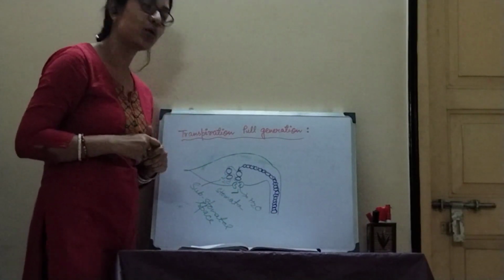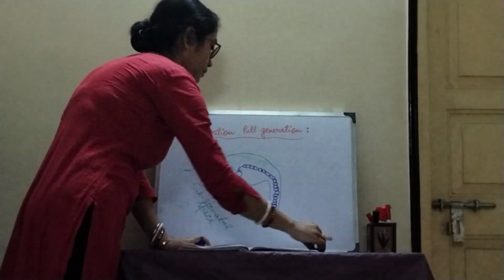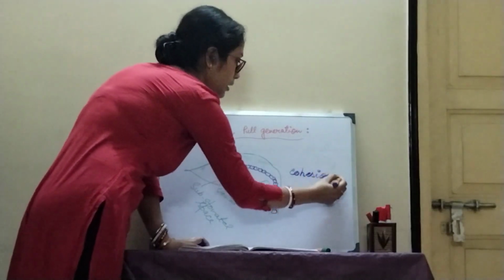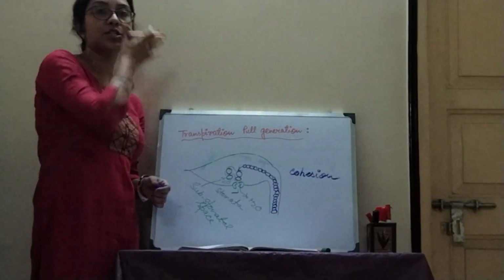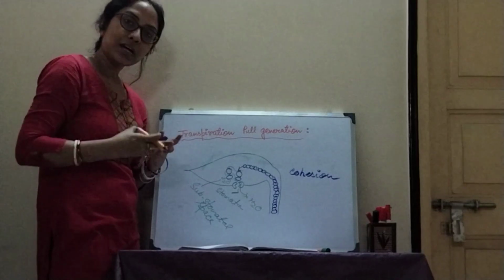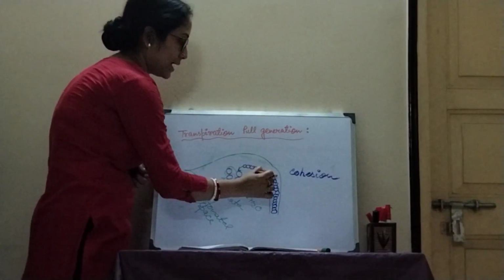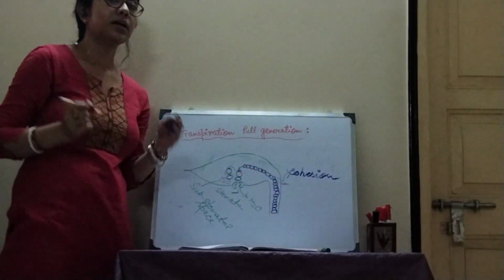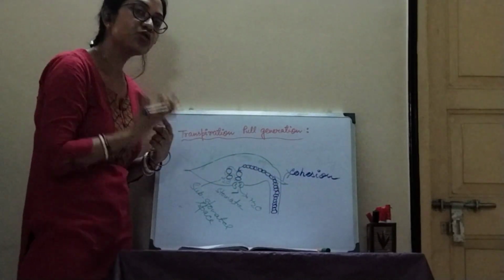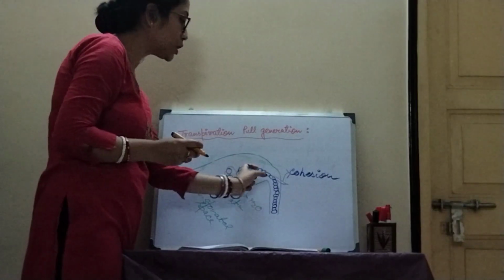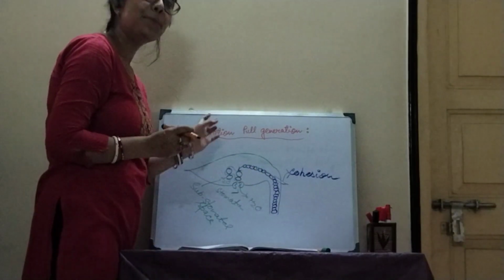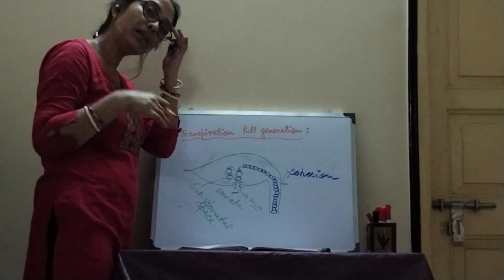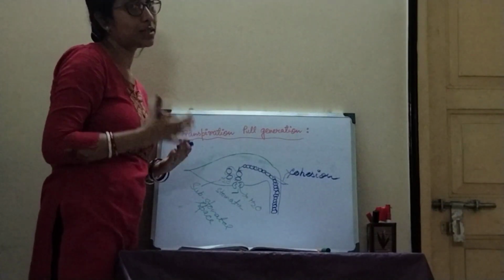The first one is cohesion. I have just mentioned that the attraction between two water molecules is termed cohesion. Okay, the stronger the cohesion between the two water molecules, the more sustainable the water column will be, and it will help the transpiration process as well.